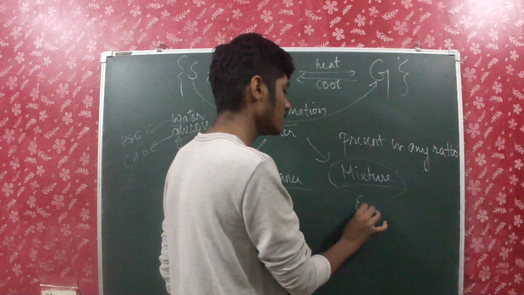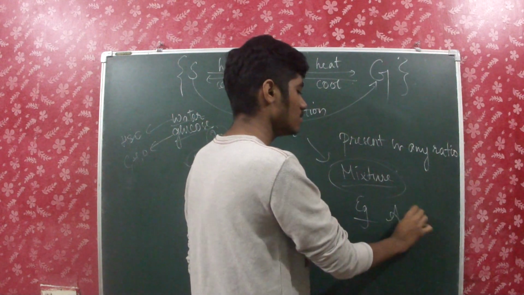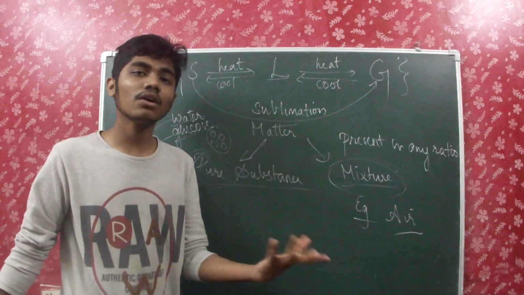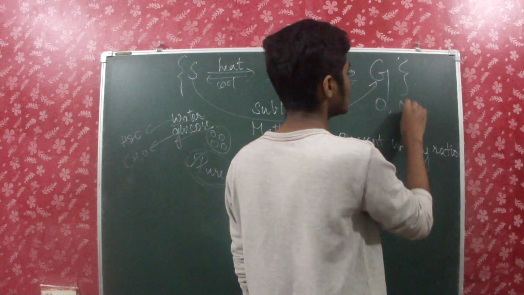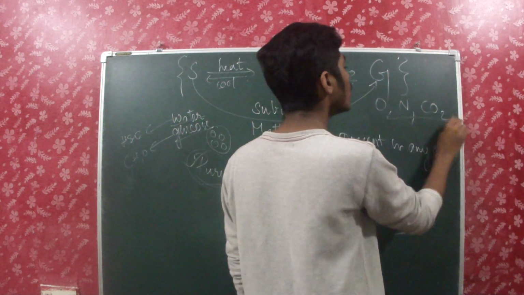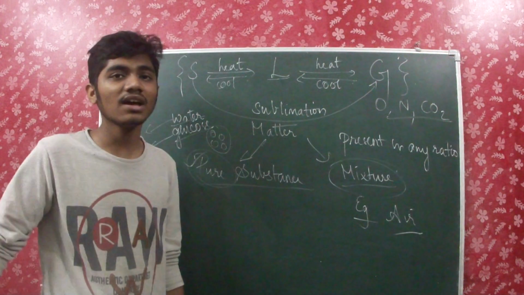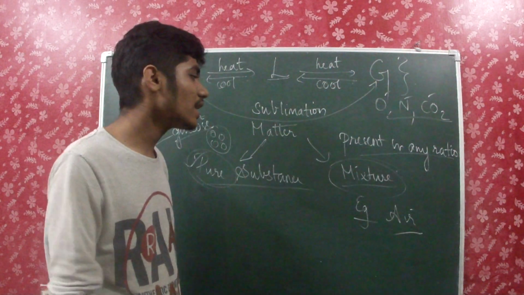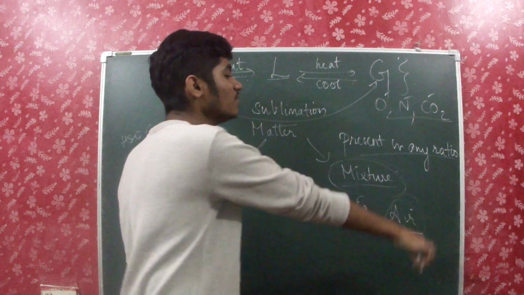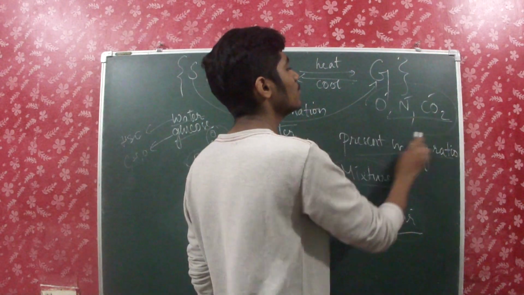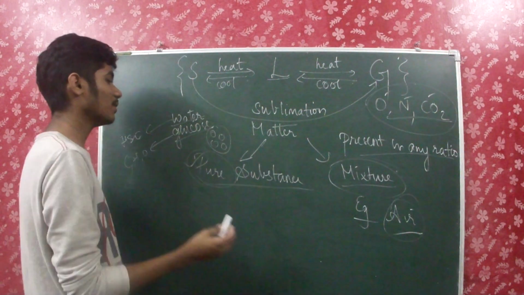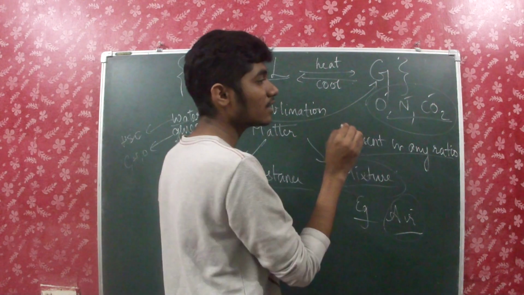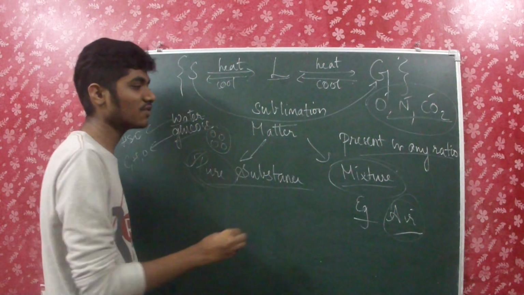For example, here we can take air. What are the components of air? There are a lot of things: oxygen, nitrogen, carbon dioxide. All of these are not present in the same ratio. They are present in different ratios, and that's a mixture of different types of substances. And if wished, we can separate the substances of a mixture.